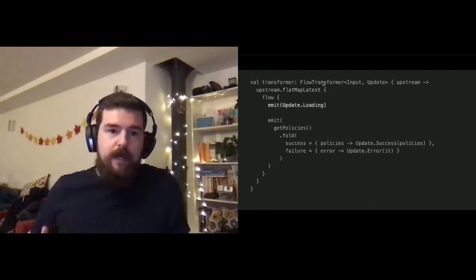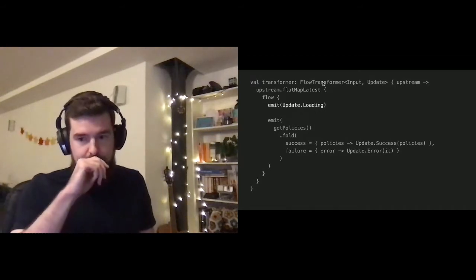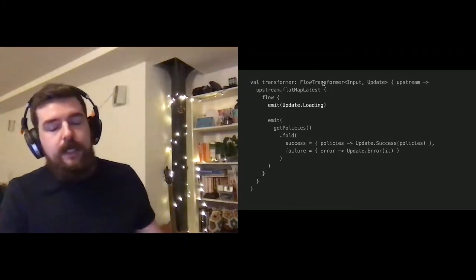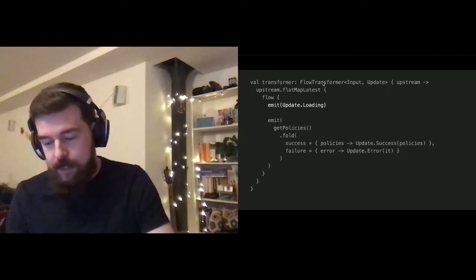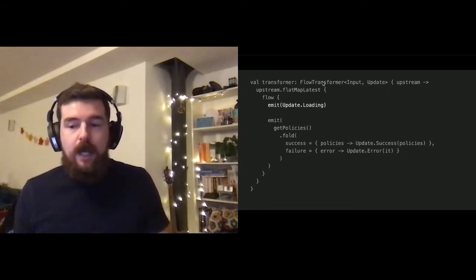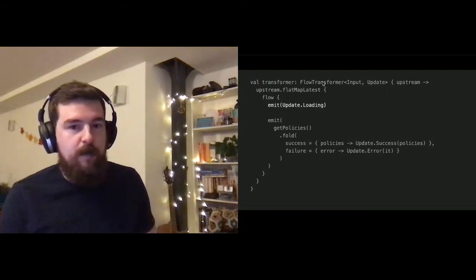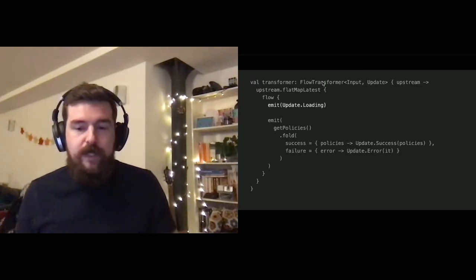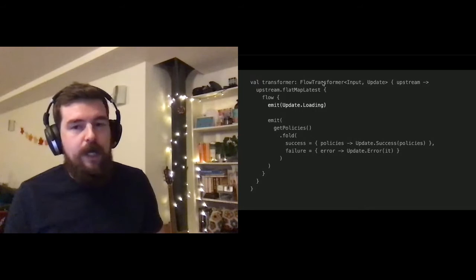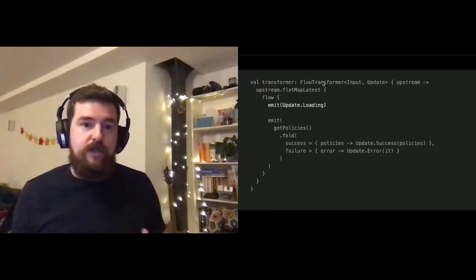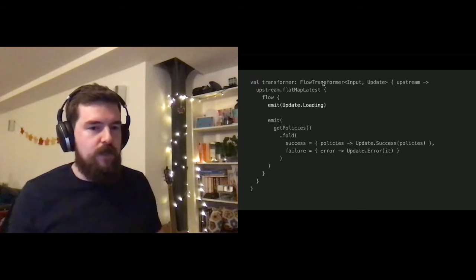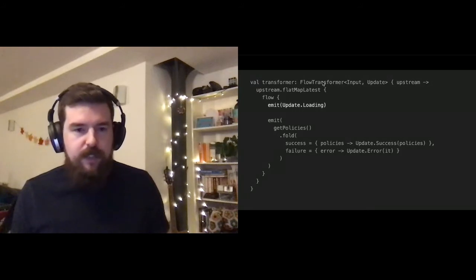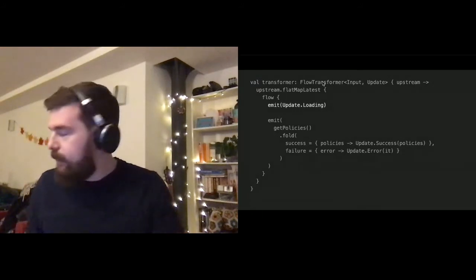So here we emit a loading object, and a lot of people have asked me how you manage loading states when you switch across to using something like a result monad. Ultimately, we made a decision that the use cases and the repository, it's not really their business to know about loading states. It's really a UI problem, and so we move that responsibility to the UI. I know that Google recommend using a resource sealed class, which is in many ways very similar to a result monad, but without the comprehensions and the chaining. But we decided to go a slightly different route, and this is how we handle that specifically.